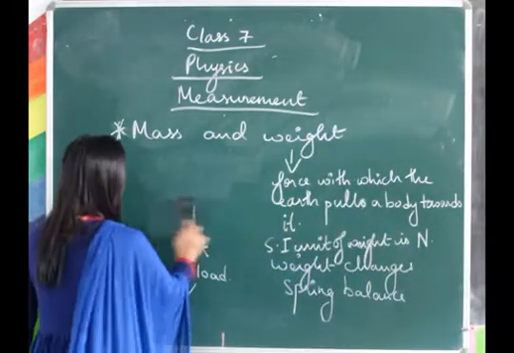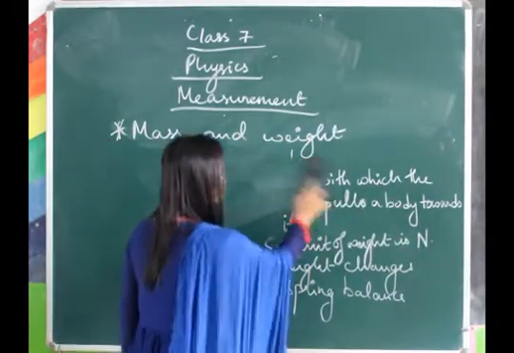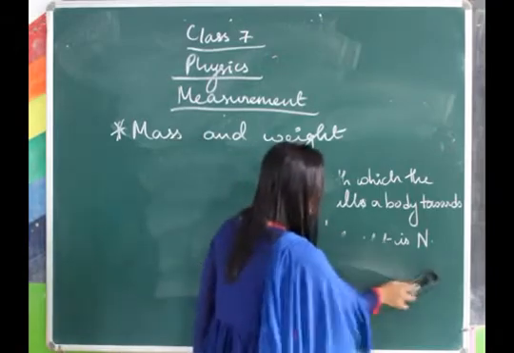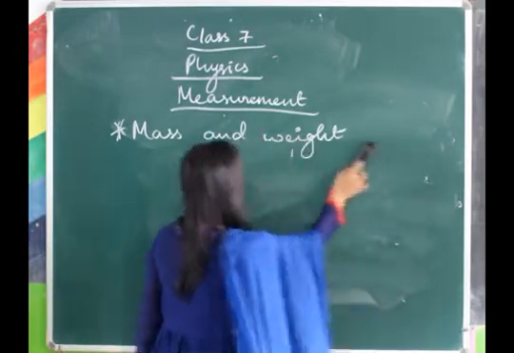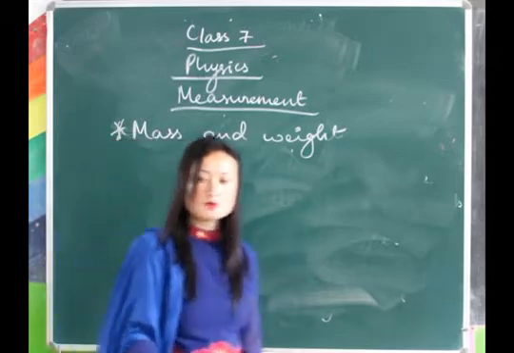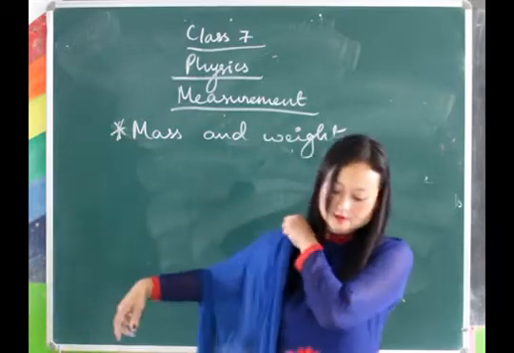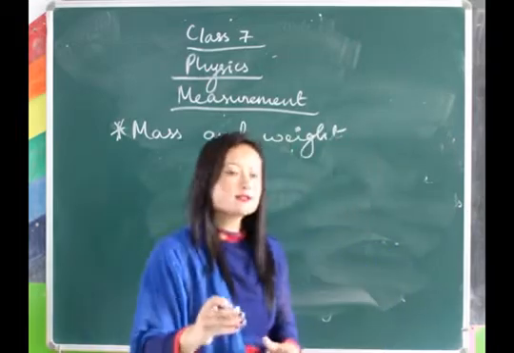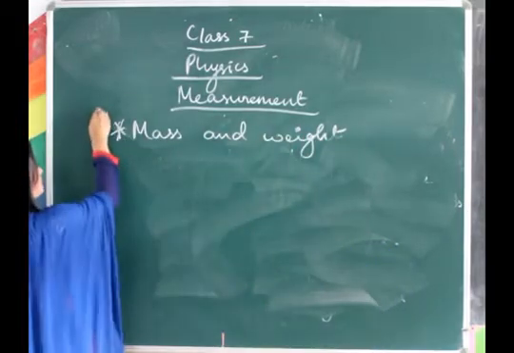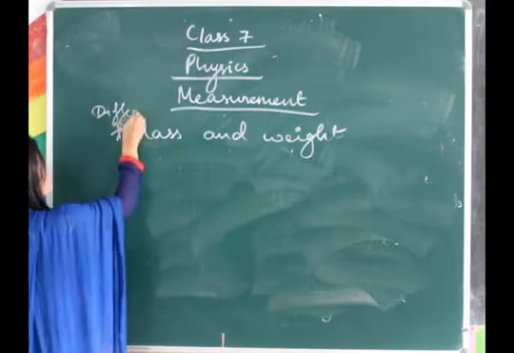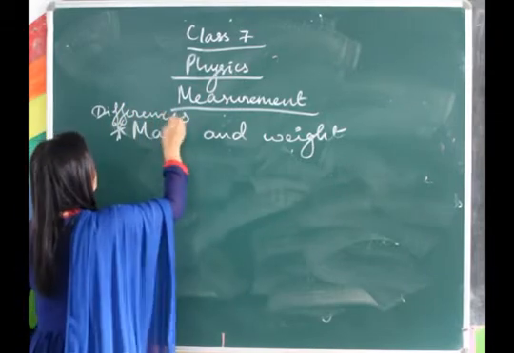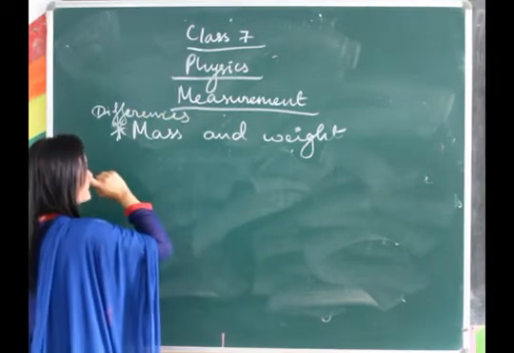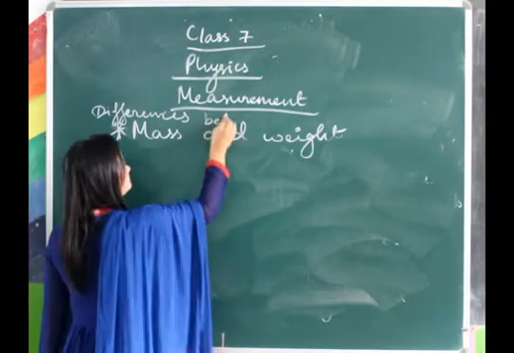Okay, so I hope you understood the difference between weight and mass. So what is weight and what is mass? Now we will talk about the differences between mass and weight.